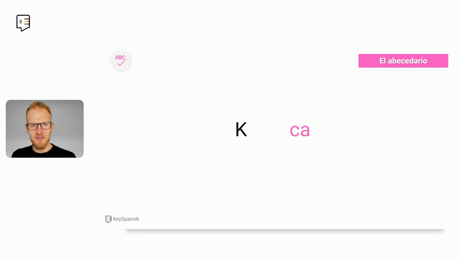With K, you change the English A for Spanish A, so it's ka. And Q, English U for Spanish U. So qu. So ge, ka, cu.